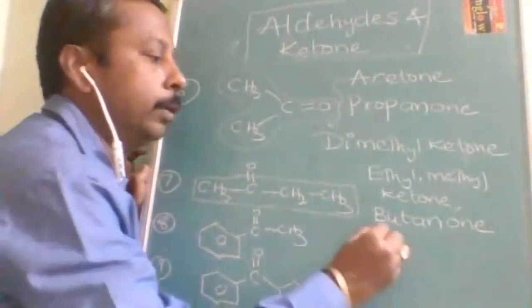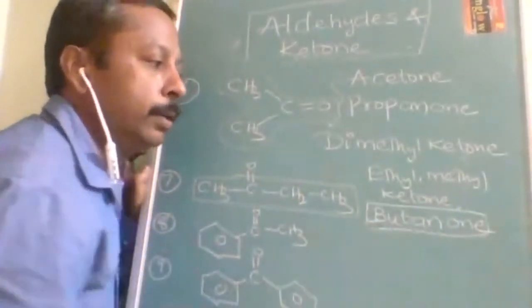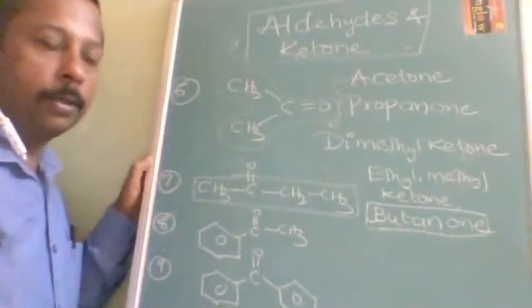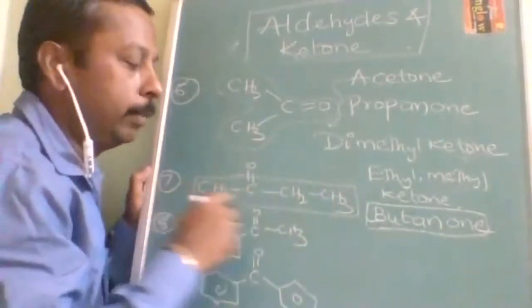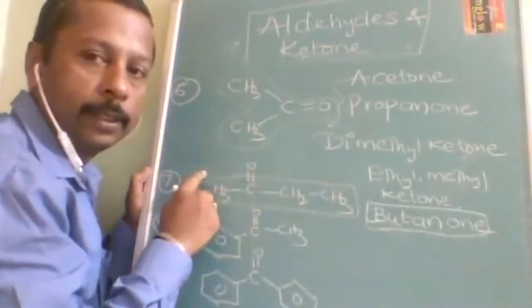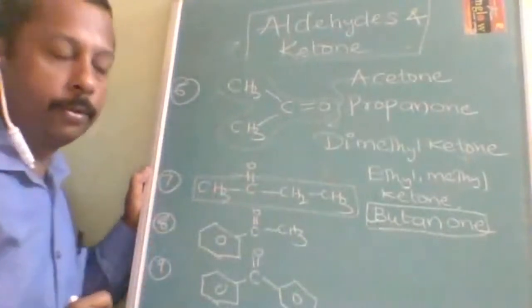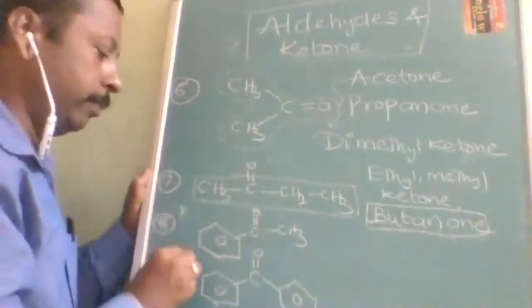So butanone, here the problem is that you need not mention numbering here, because this can be here, that time numbering will be done from here. If it is here, numbering will be done from here. There is no chance of writing the number here because it is a non-terminal functional group. Okay, so then coming to the most important.